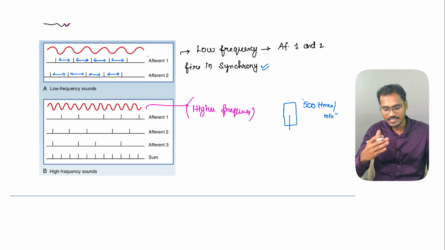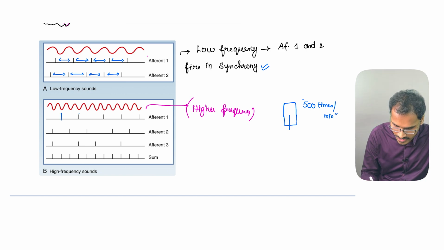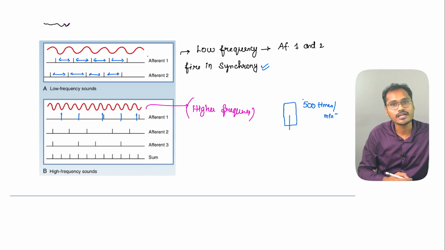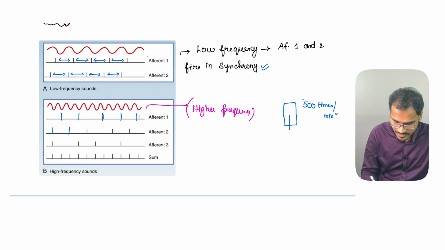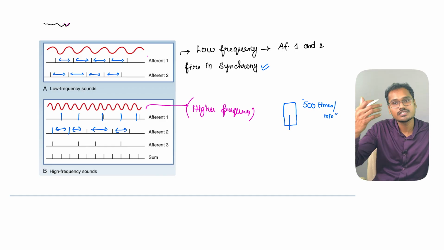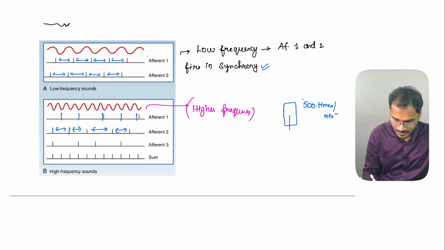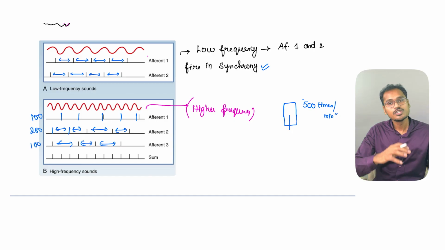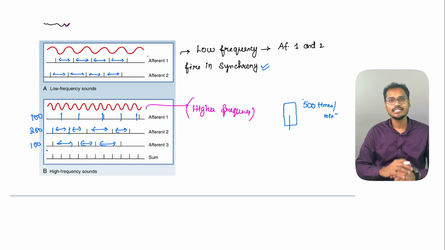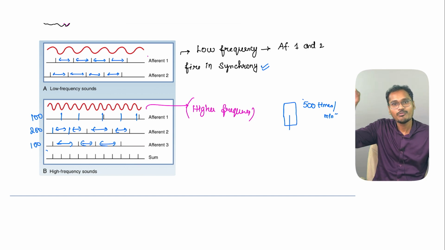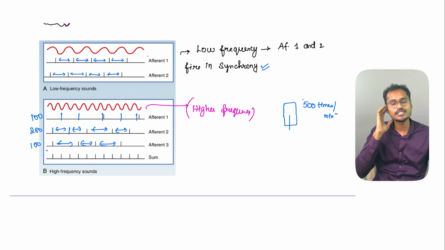In a similar way, the afferent fibers are also firing at the rate as much as they are able to fire. And afferent 2 is firing at a different rate. You can see here, the distance is completely different. Suppose afferent 1 is firing at, let's say, 100, afferent 2 is firing at 200, and afferent 3 is firing at 100. So now I will get the summation, and you are sitting in the class. You will not know how many people are standing and hitting it there. You will just hear that in 1 minute you could hear 500 sounds.